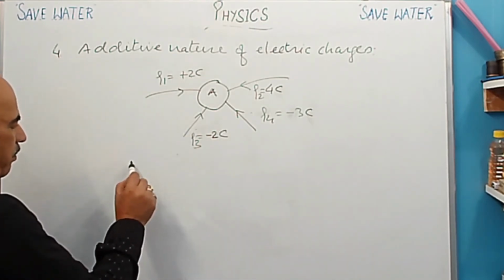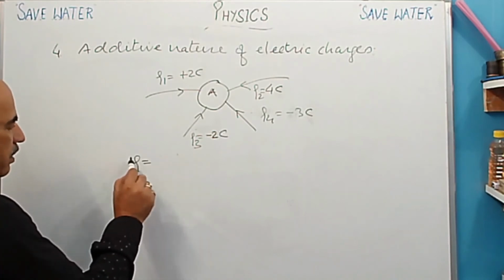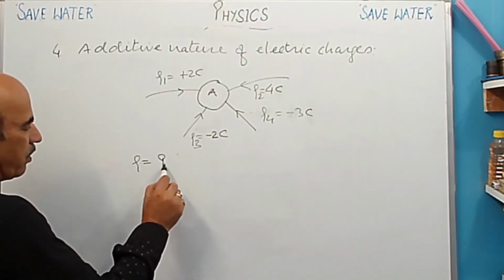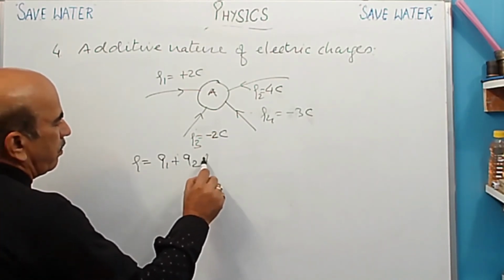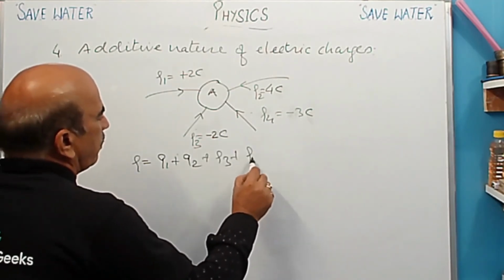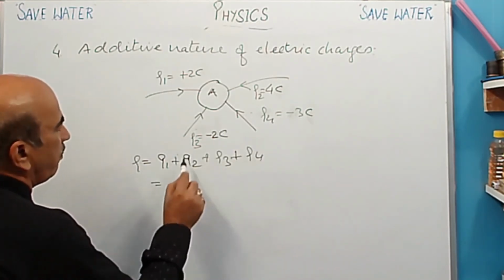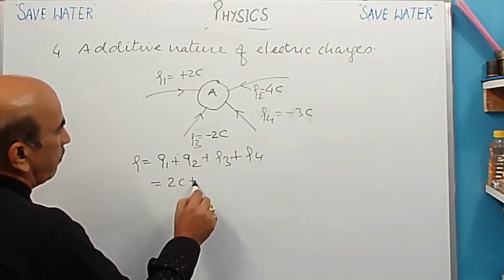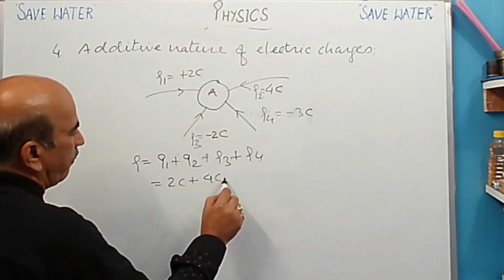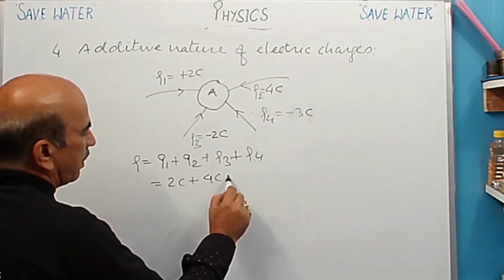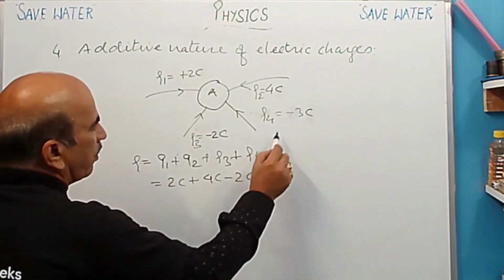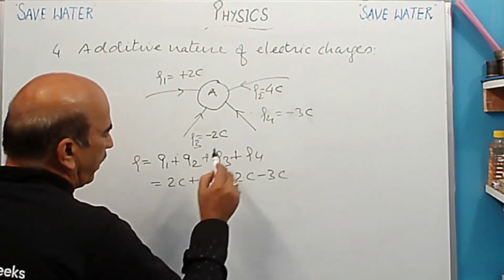Okay, we can sum up. So Q will be total charge. Total charge Q will be equal to Q1 plus Q2 plus Q3 plus Q4. And it will be here 2 coulomb plus this is 4 coulomb. This is minus 2 coulomb and Q4 is minus 3 coulomb.